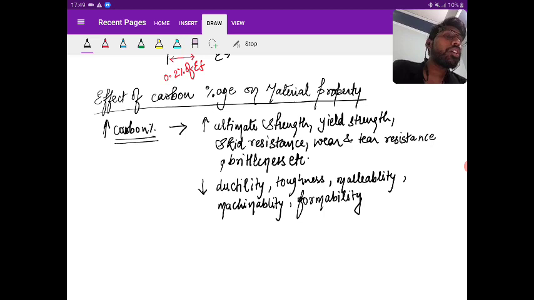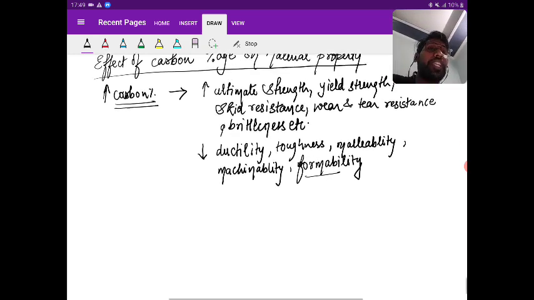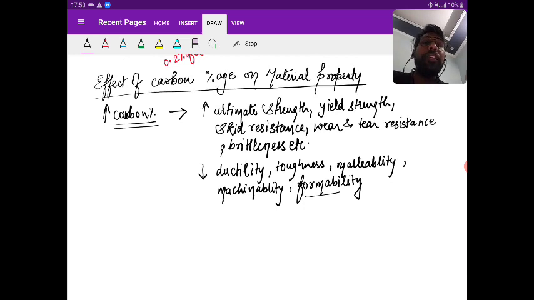I can give any formation to the structure, right? What type of formation I can give to the structure, right? Easy, less the carbon percentage, easy to give the any form. Okay, so that is formability. So that is the effect of carbon percentage on the material property, right? Any problem, please ask. Any doubt, please ask. Any term that is not clear to you all?